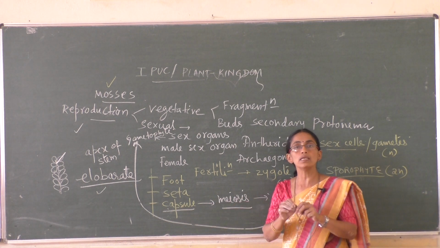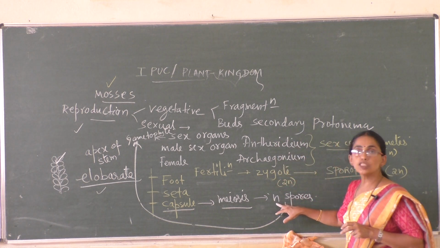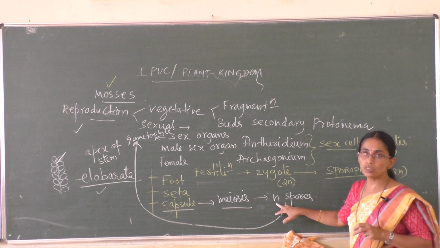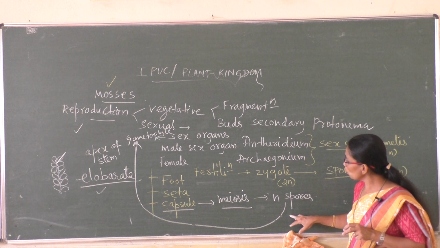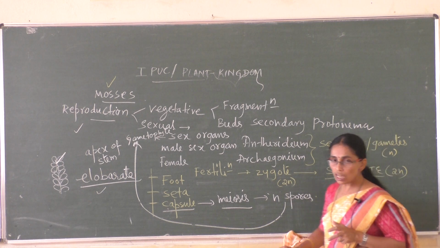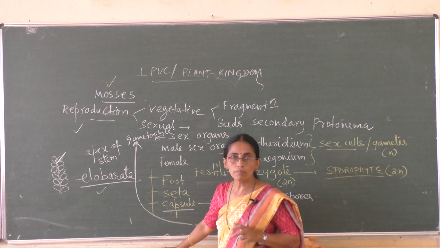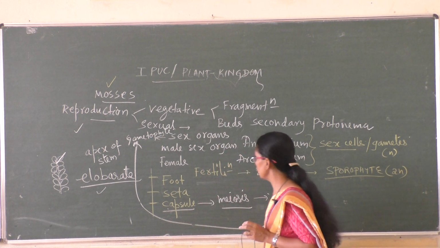The capsule at maturity bursts open and the spores are dispersed. These spores, after being dispersed, fall on a suitable substratum, germinate and give rise to the gametophyte. Members show alternation of generation.